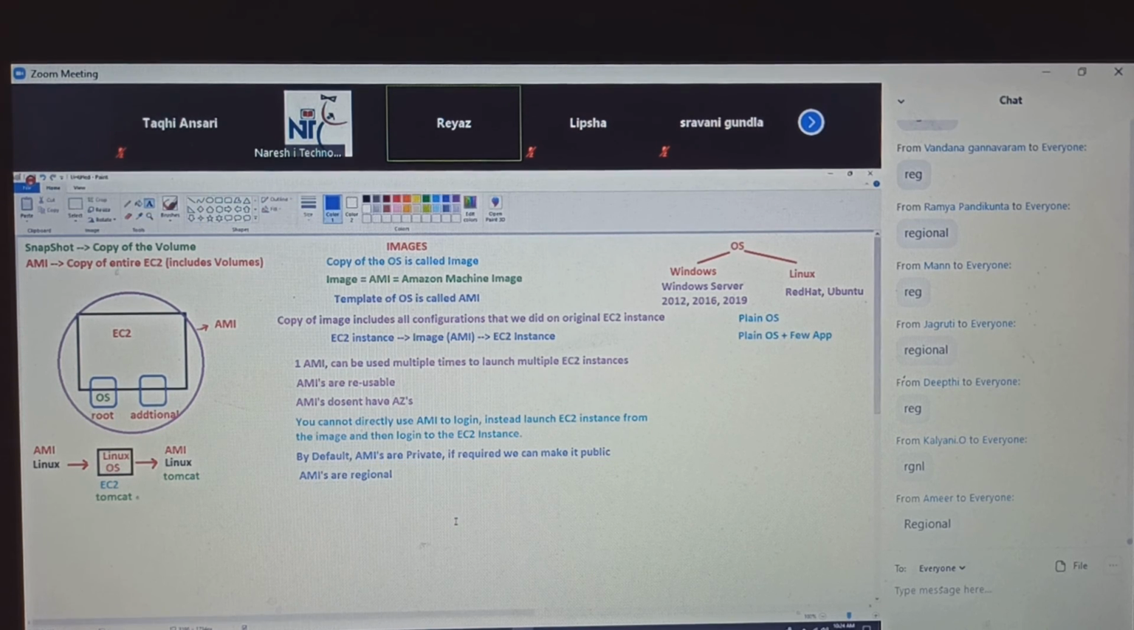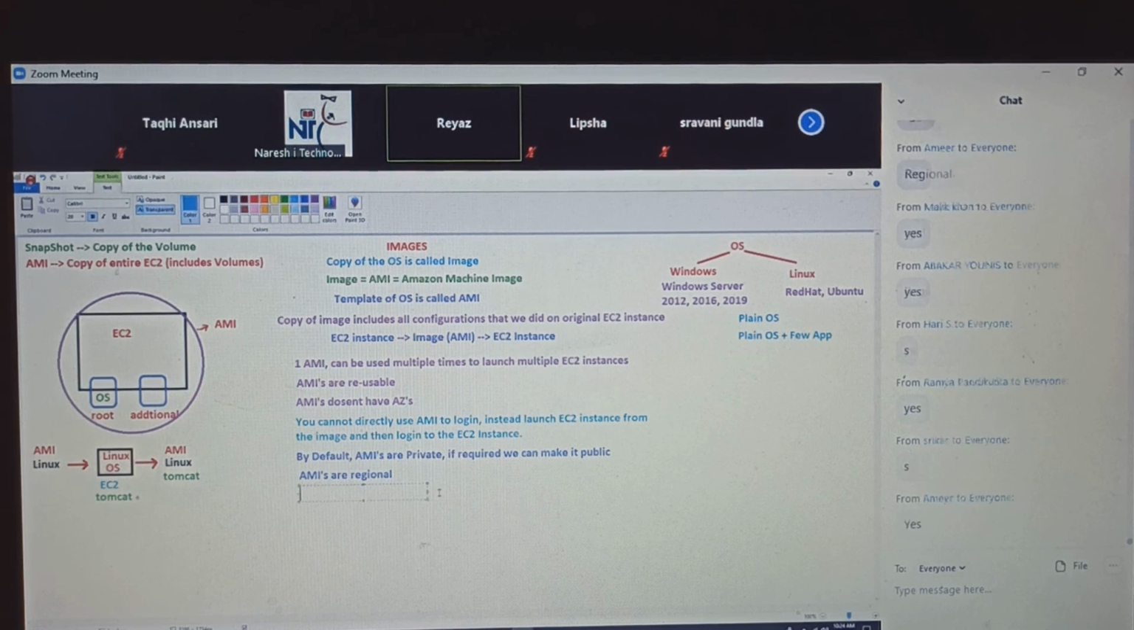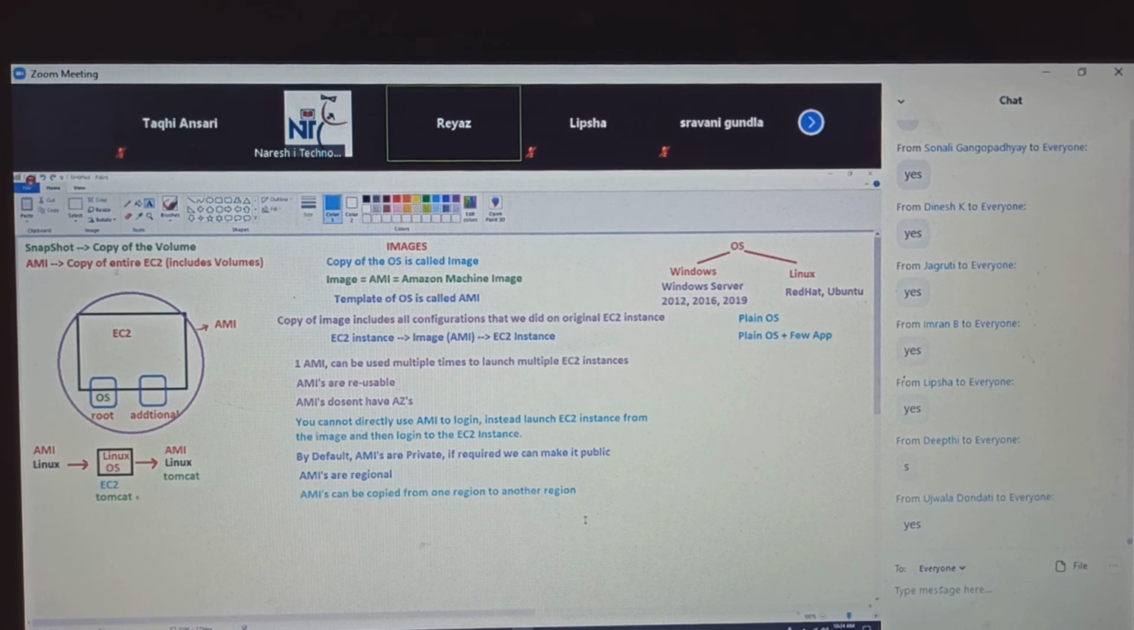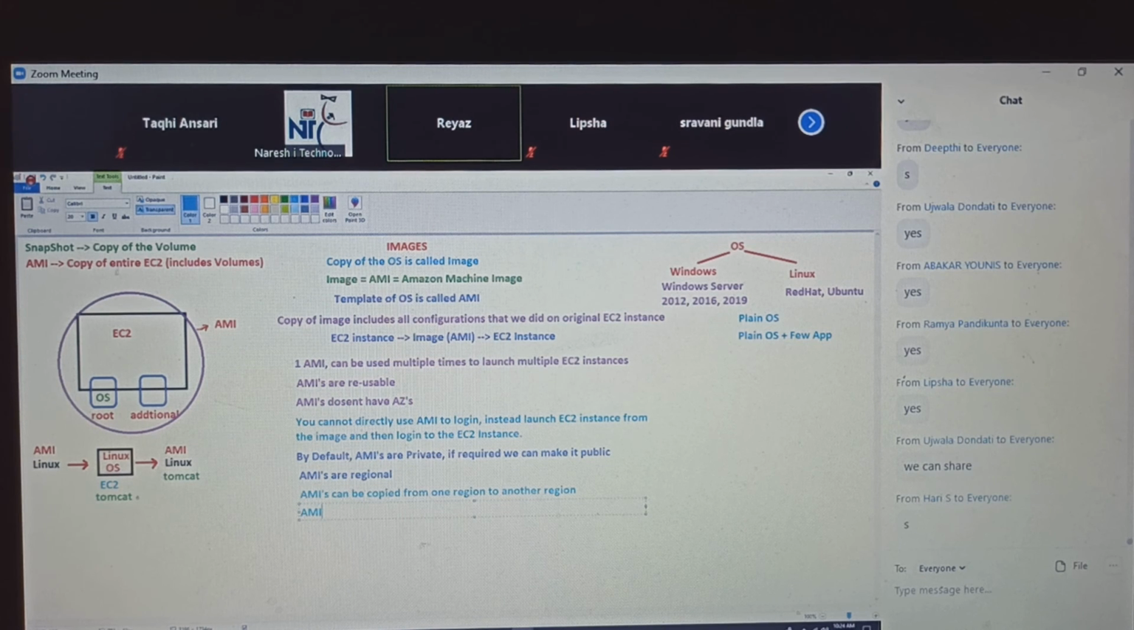AMIs are regional. Very good. So can you tell me, guys, AMIs can be copied from one region to another region? Yes, possible. AMIs can be copied from one region to another region. AMIs can be shared from one account to another account? Yes. AMIs can be shared from one AWS account to another AWS account.